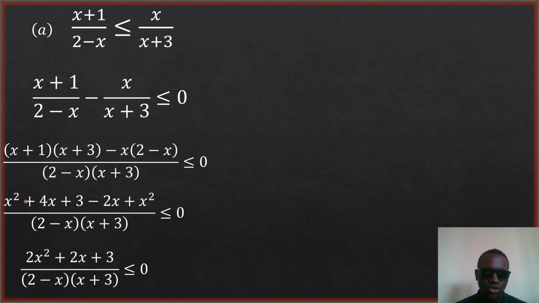What follows next is to simplify this. x squared plus x squared is 2x squared. Then 4x minus 2x is what? 2x. Then we have plus 3 as a constant. The denominator remains the same, as does the inequality sign on the right hand side. Following that, we now have to do what? Solve this inequality now that it is in this form.